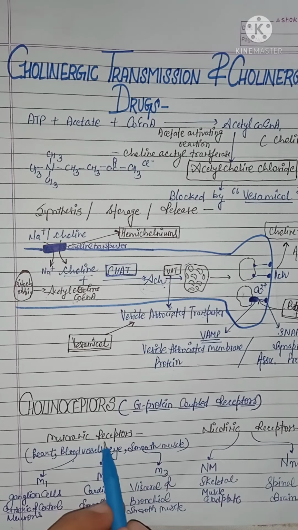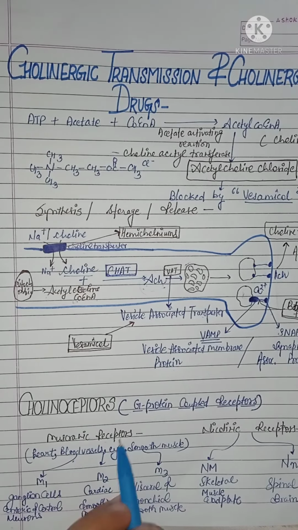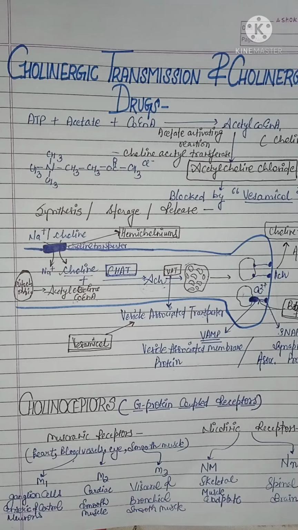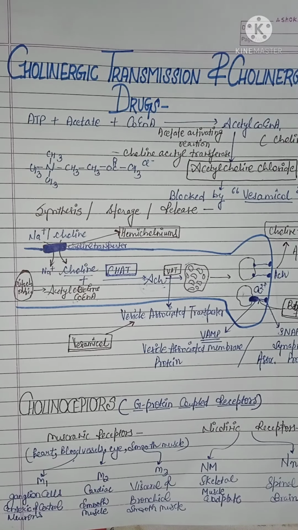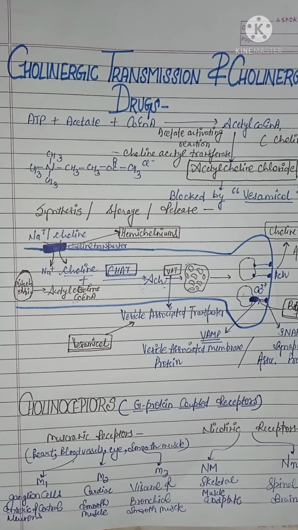In the case of muscarinic receptors, these receptors are present in different parts of the body. Muscarinic receptors are present in the heart, blood vessels, eyes, and some smooth muscles. Other than this, muscarinic receptors are also present in other body parts, for example the gastrointestinal area, respiratory area, urinary tract, sweat glands, etc. This muscarinic receptor is further divided into three parts: M1, M2, and M3.